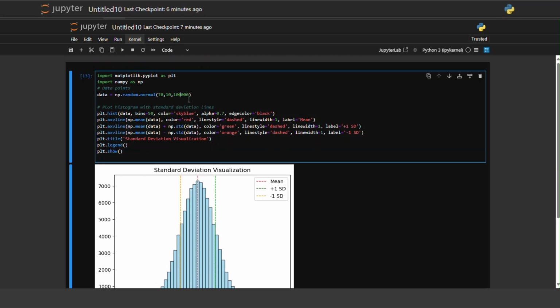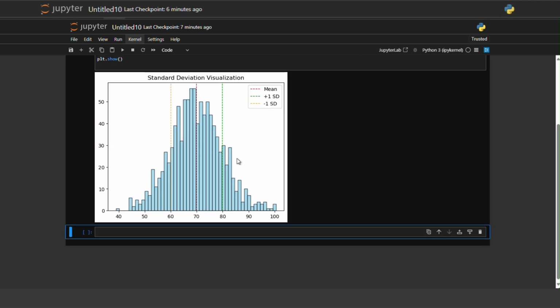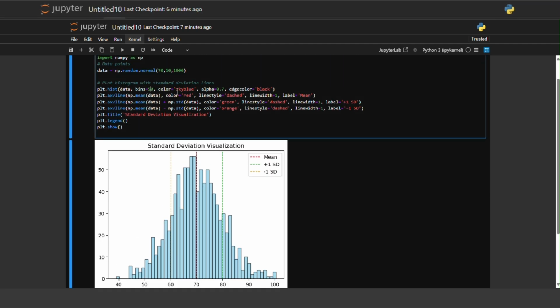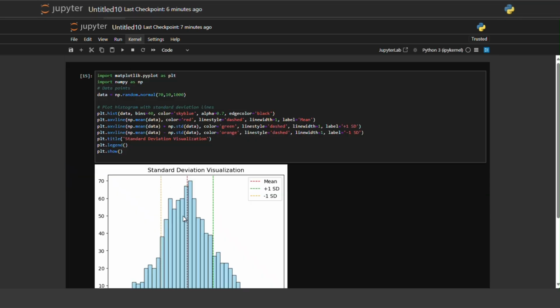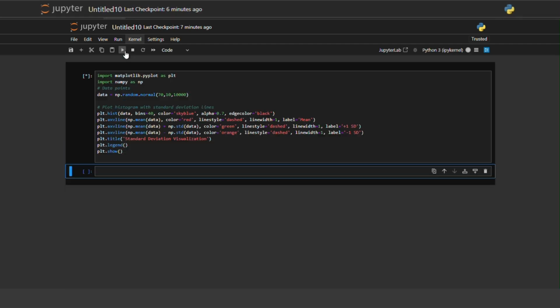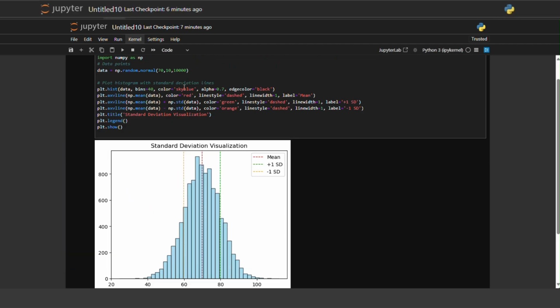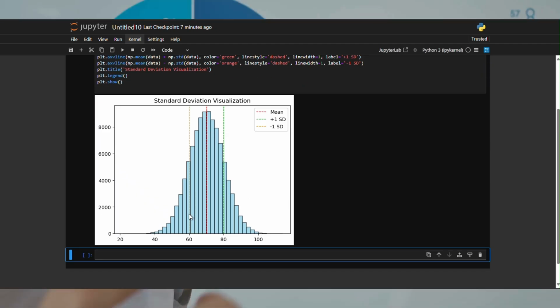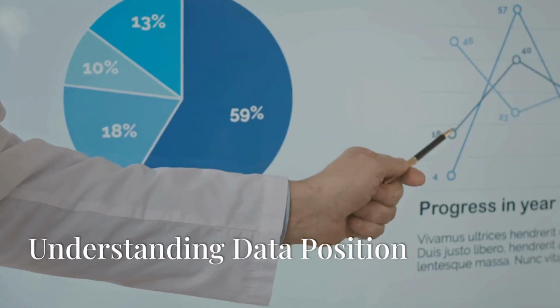The std function from NumPy is used to calculate the standard deviation. In the example, we have used a green-colored dashed line to represent +1 standard deviation, and a green-colored dashed line to represent -1 standard deviation. The legend function from Matplotlib is used to show the legend. As before, you can play with different parameters in the random.normal function to change the shape of the plot.